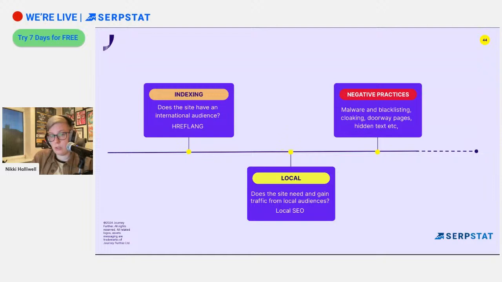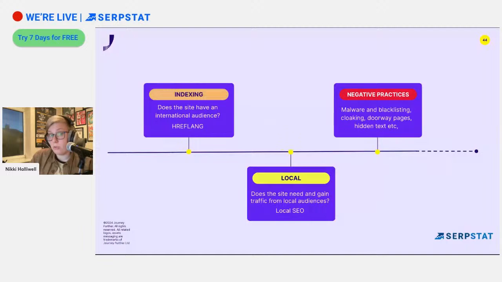Local SEO. So, we talked about Google My Business and things earlier, or Google Business Profiles as it's now known. And then we need to see, is the content on these local pages properly accommodating to their audience, or are there other things that we need to do?